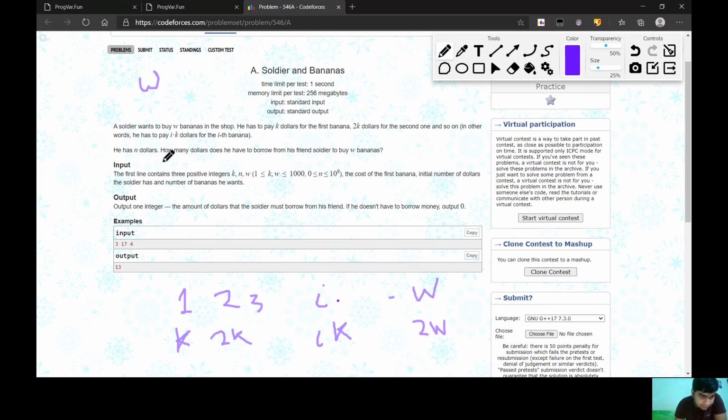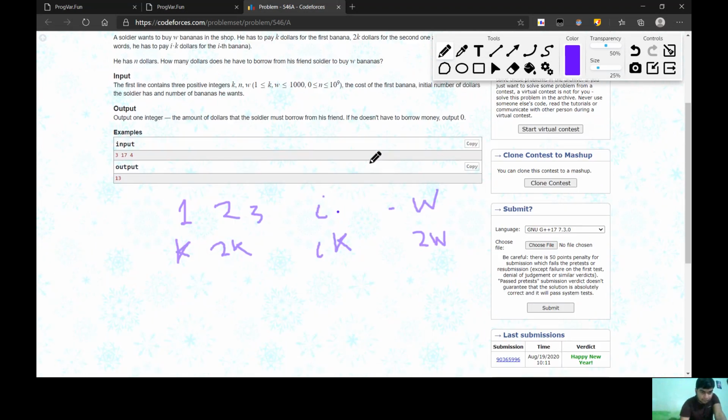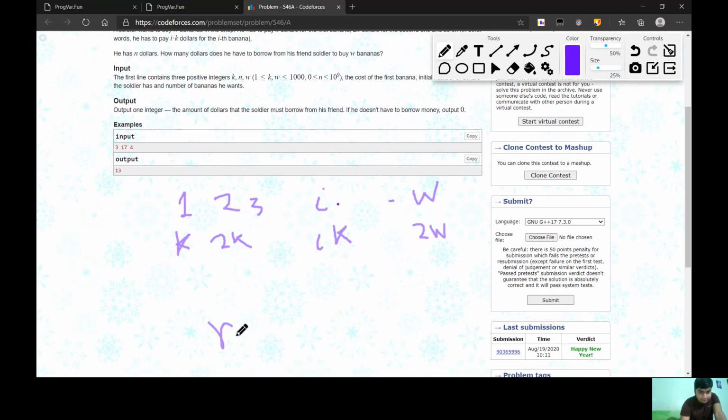Now he has N dollars. How many dollars does he have to borrow from his friend to buy W bananas? So it is telling that you have N dollars plus we borrow some X dollars, so that we can buy W bananas.